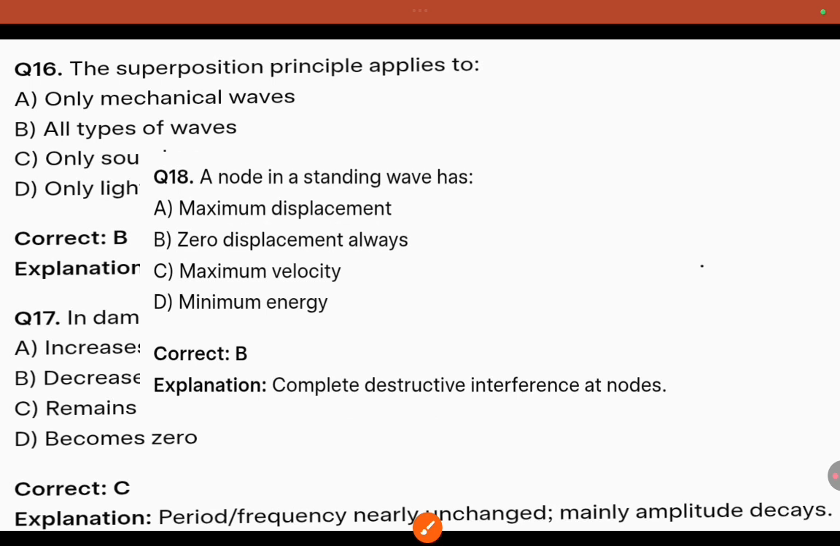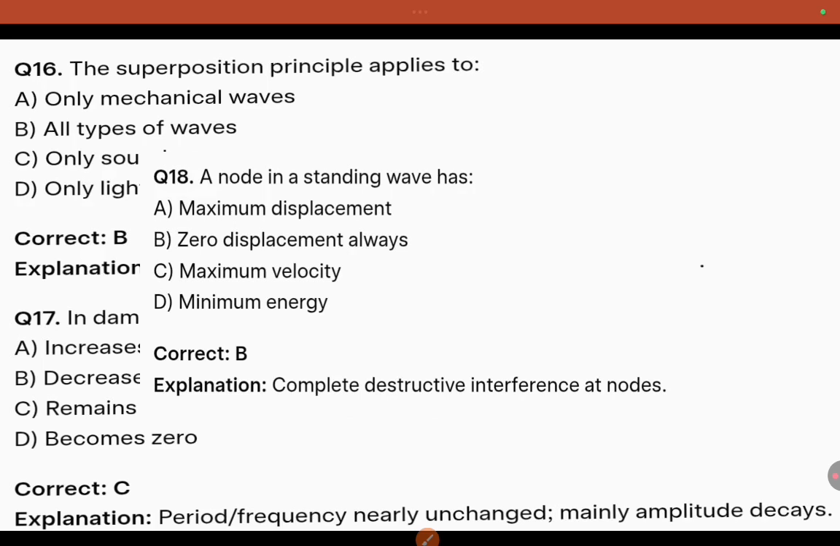The superposition principle is applied to what? The superposition principle is applied to all types of waves, including even sound waves and light waves. Then what is damping? Damping is nothing but reducing amplitude. Here this question has a typical mistake, I will rectify it in the next session.